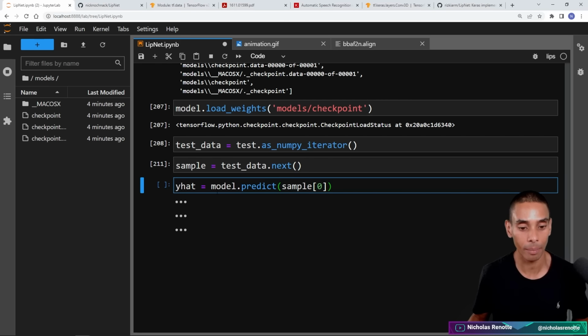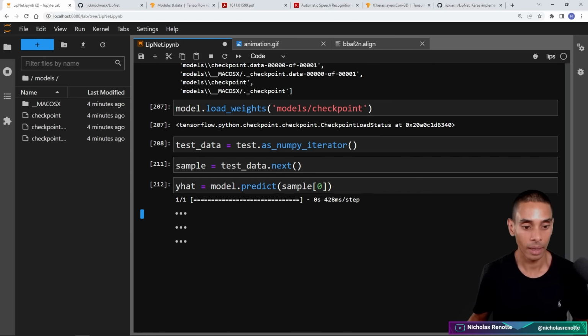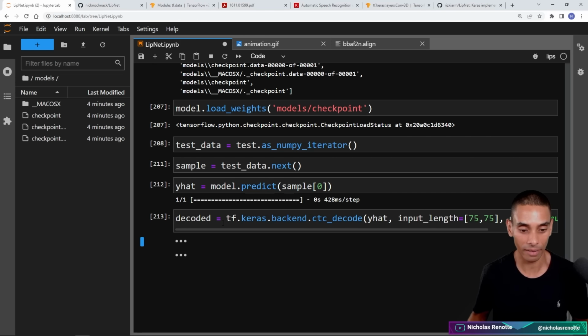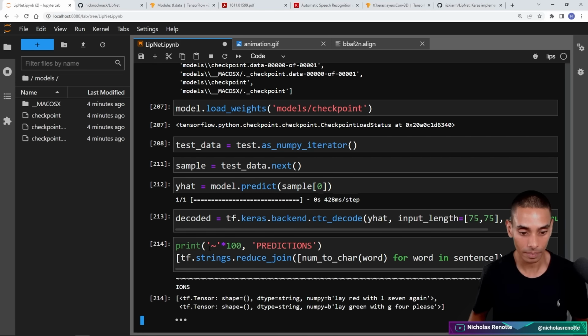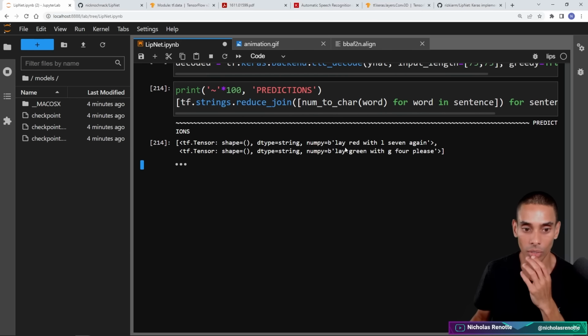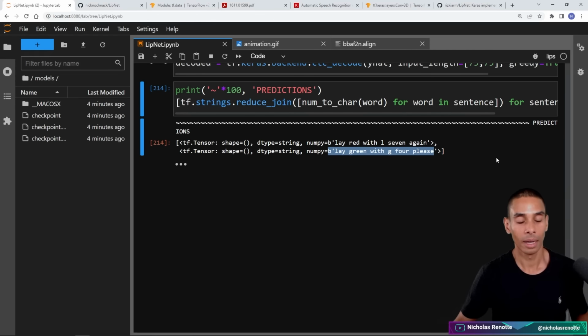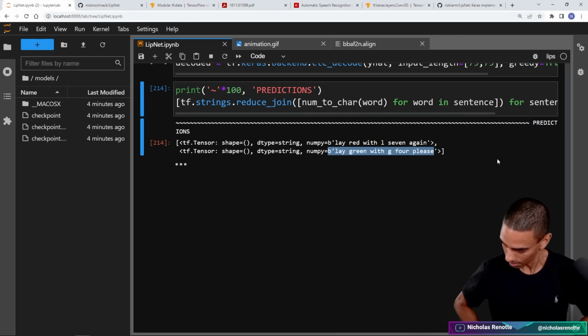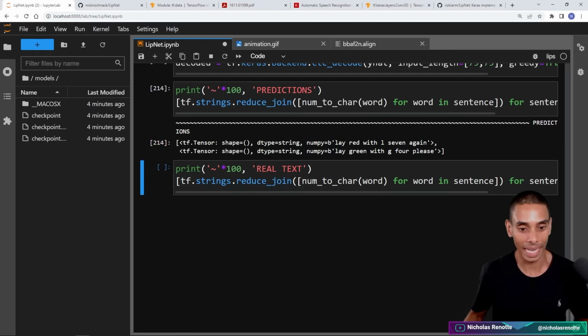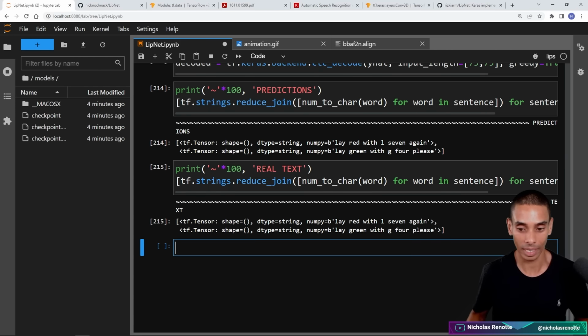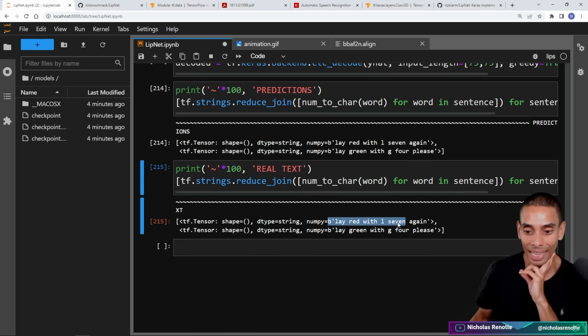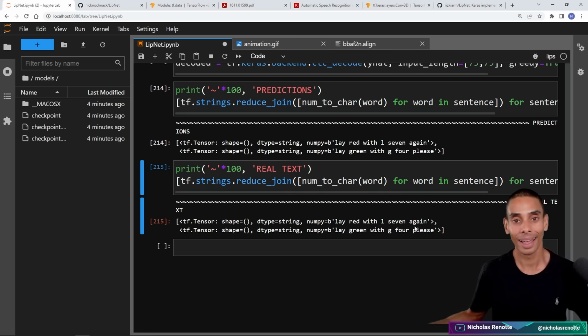We can then pass our sample to our model.predict method. Boom, that has made our prediction. And if we decode this now, take a look. So these are our predictions. You can see it's written lay red with L7 again, lay green with G4, please. All right, drum roll, please. Let's see what the actual text was. Take a look. Lay red with L7 again, lay green with G4, please.